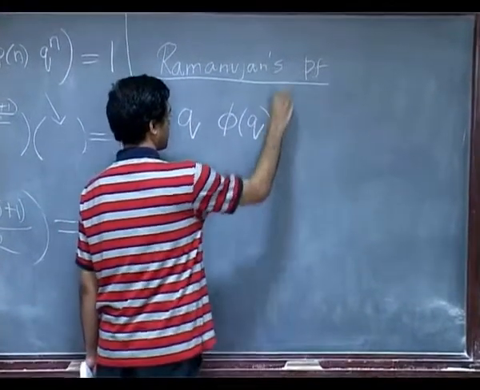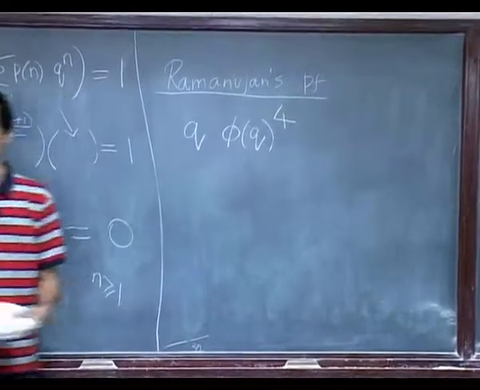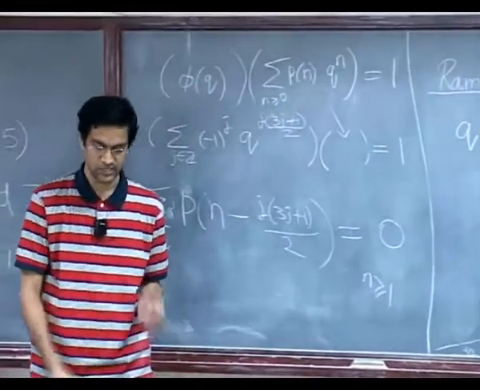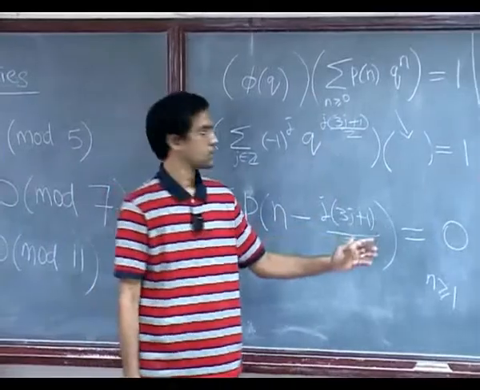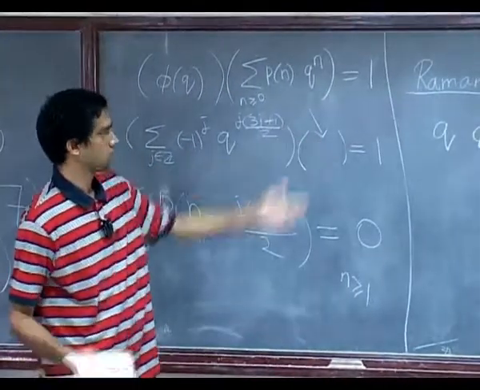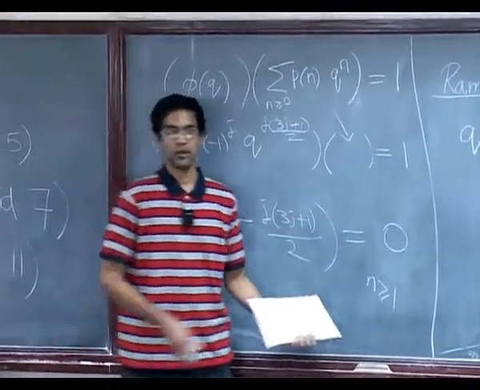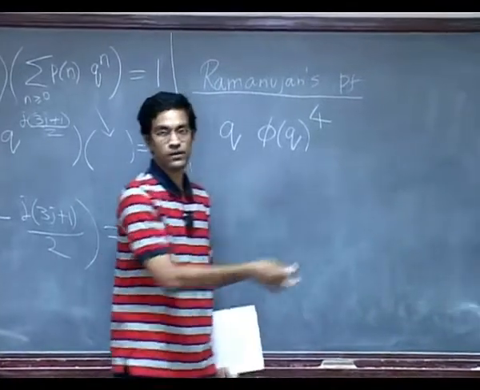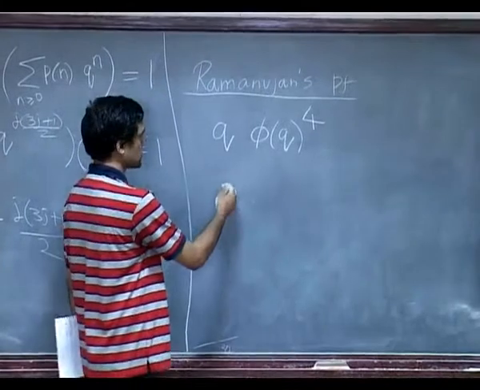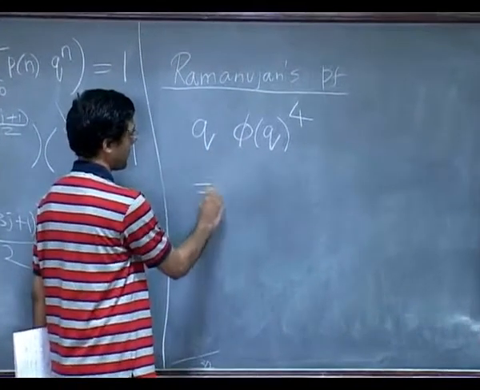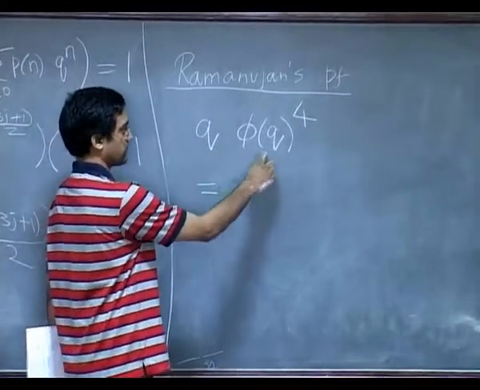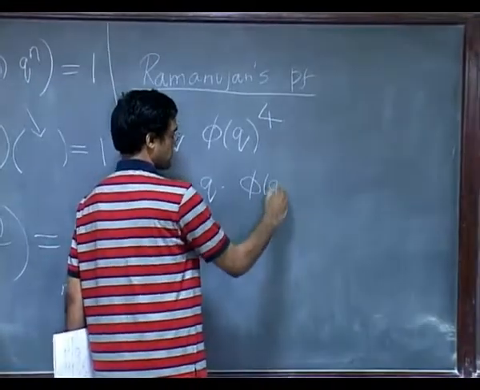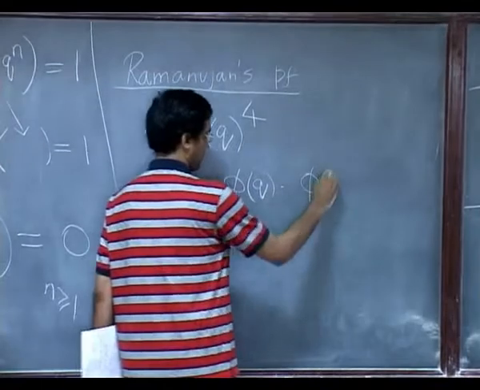Again, the Euler phi function makes an appearance. So he starts with this infinite product. It's q times the product of (1 minus q to the n) raised to the 4. Okay, it's an infinite product. So again, his proof rests on an identity connecting an infinite product with an infinite sum. But in this case, there's sort of no new information needed. We already know certain infinite sum expressions for phi of q to the 4.